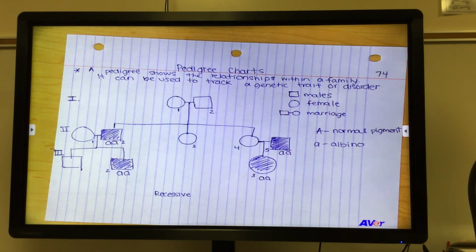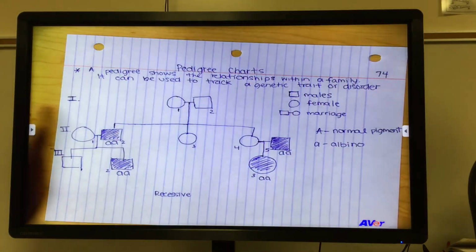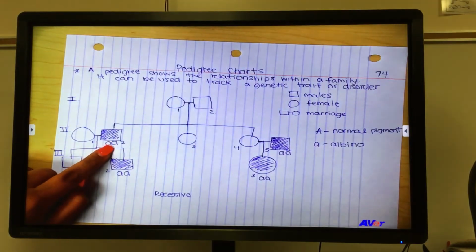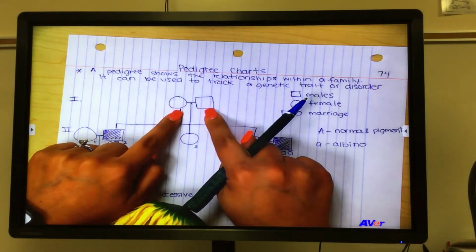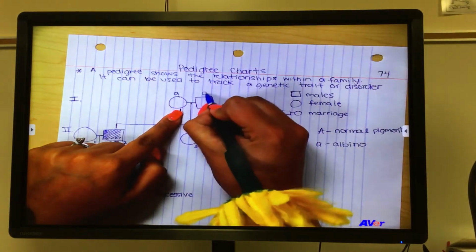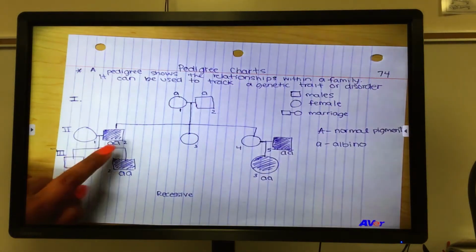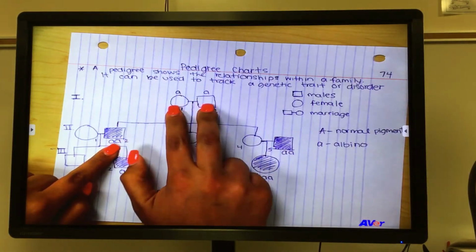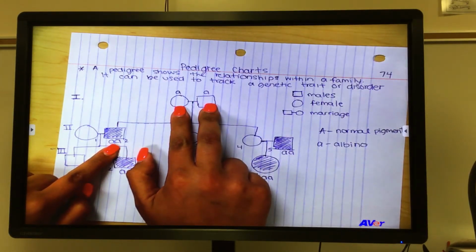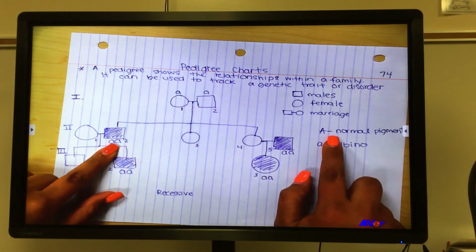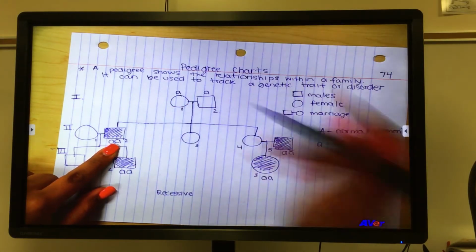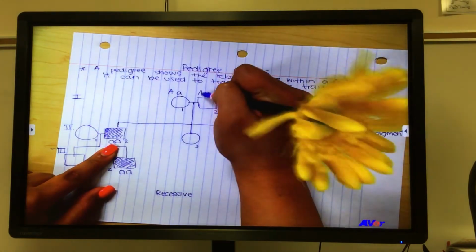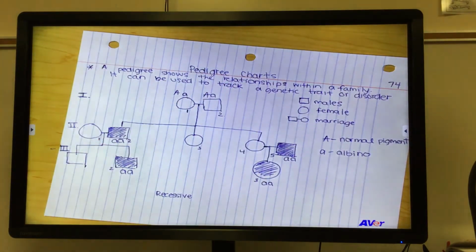But now let's go backwards to generation 1. In order for them to have a child with little a, they both had to have a little a. I'm going to say that again. In order for this child to be little a, his parents had to both carry the trait. But they don't show up with the trait. They show up as normal pigment. So that means that their other letter is a big A. So they are carriers for the disorder. Remember, carrier means that they carry it, but they do not show up with it.